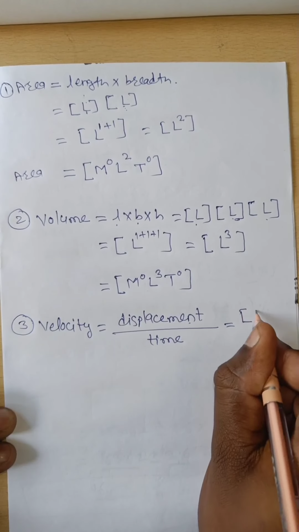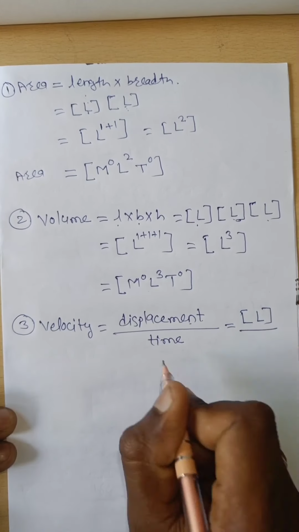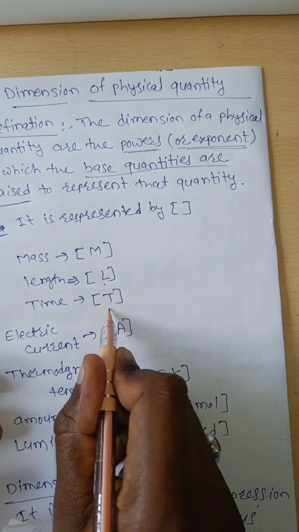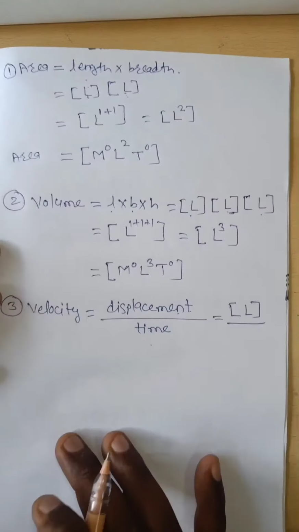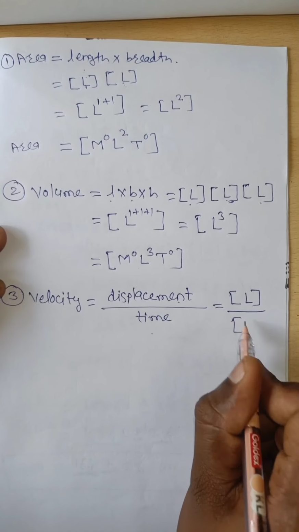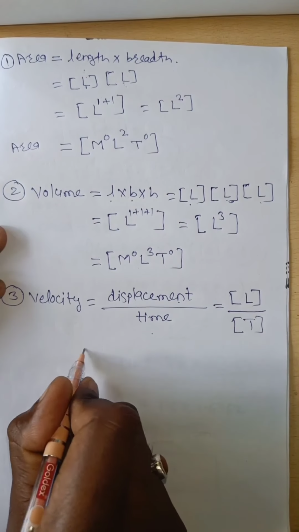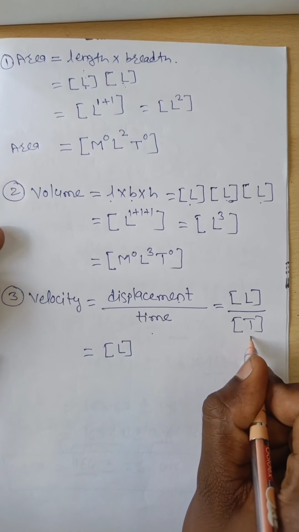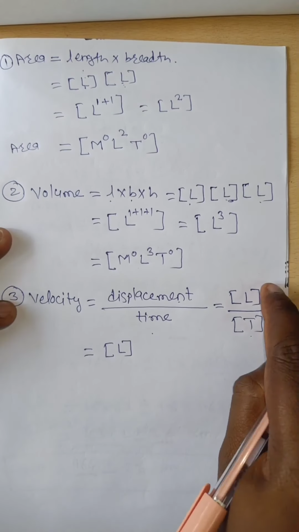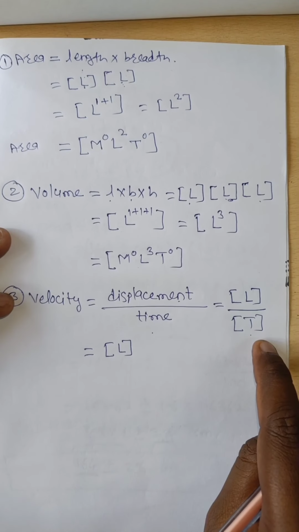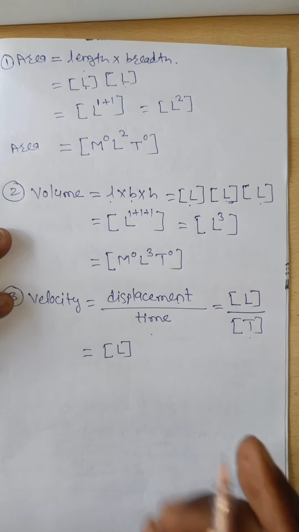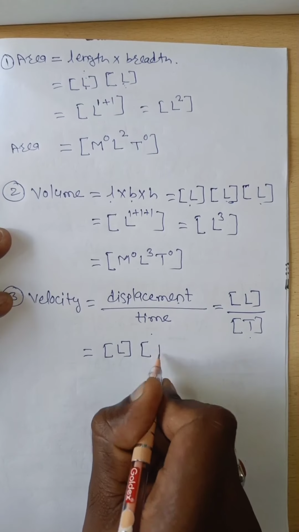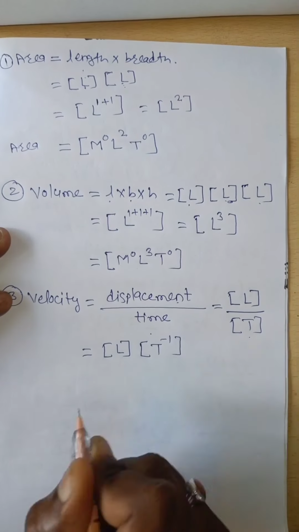Therefore the dimension of length is L divided by time. What is the dimension of time? Dimension of time is T. Therefore dimension of L divided by dimension of T. Here T is in the denominator. When it goes to the numerator, the power becomes negative. Therefore T to the power of minus 1.